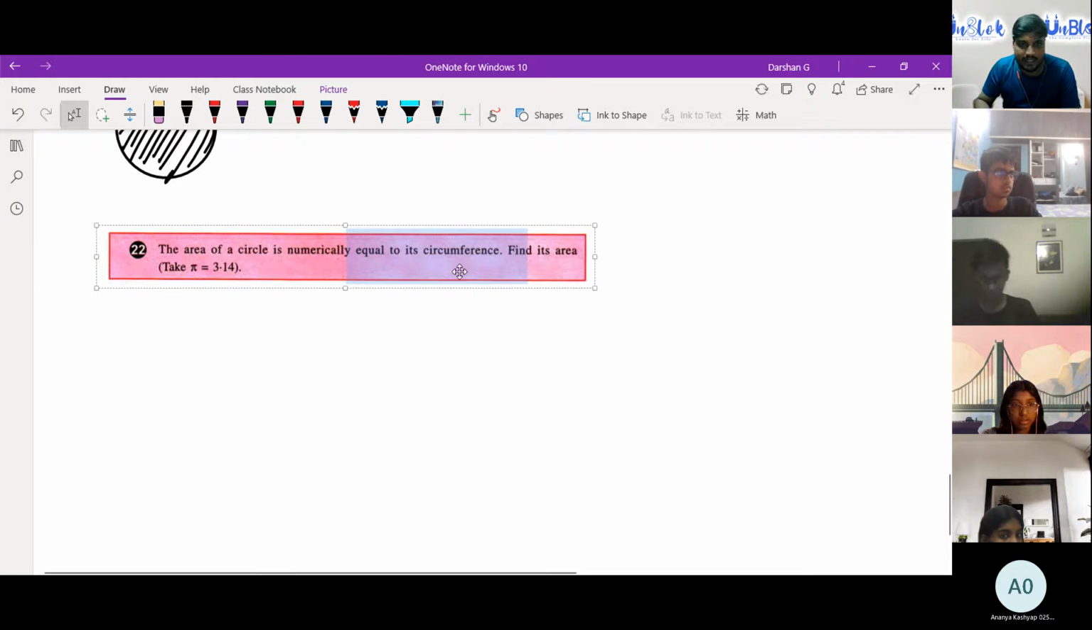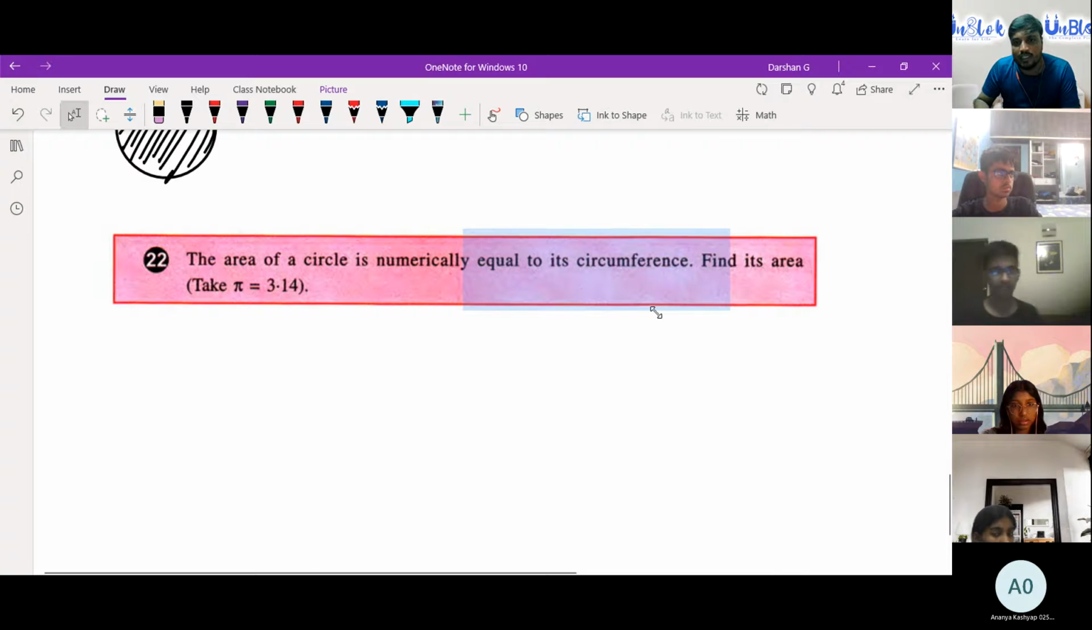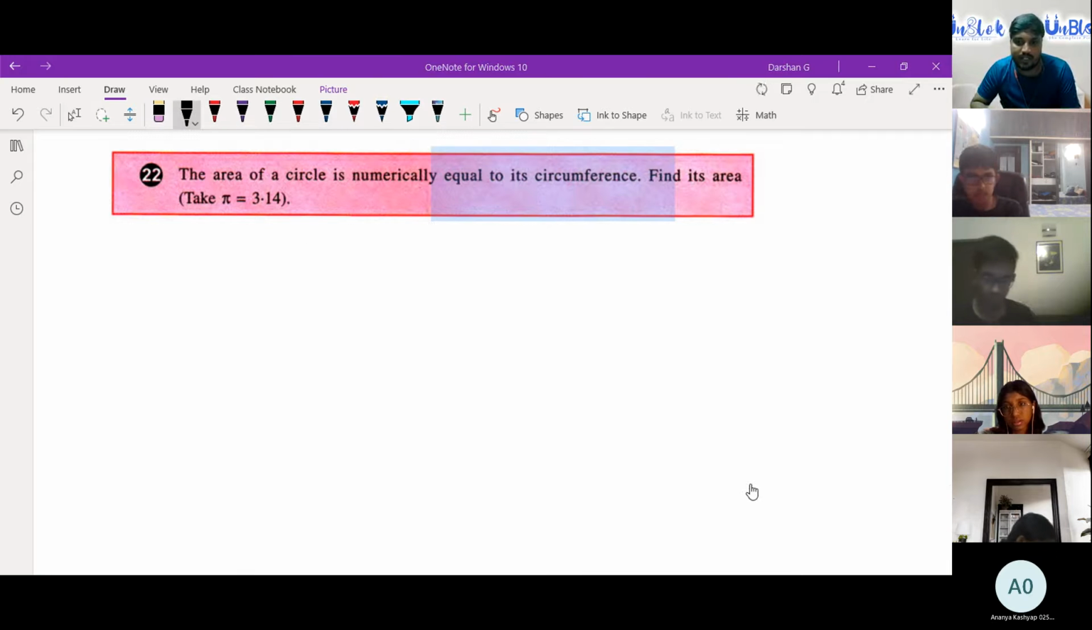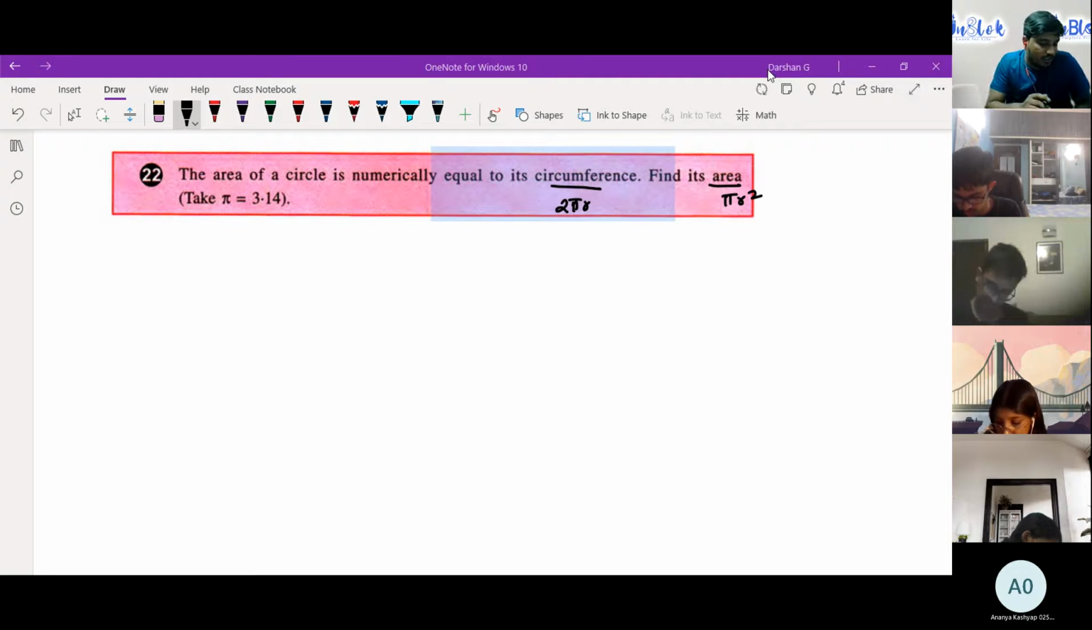First question. The area of a circle is numerically equal to its circumference. Find its area. Take pi equals 3.14. That's the question. I'm giving you 3 minutes to try to solve. You know circumference is 2 pi r and area is pi r square. Use these two to find the area of the circle. Whoever gets the answer can raise your hand.